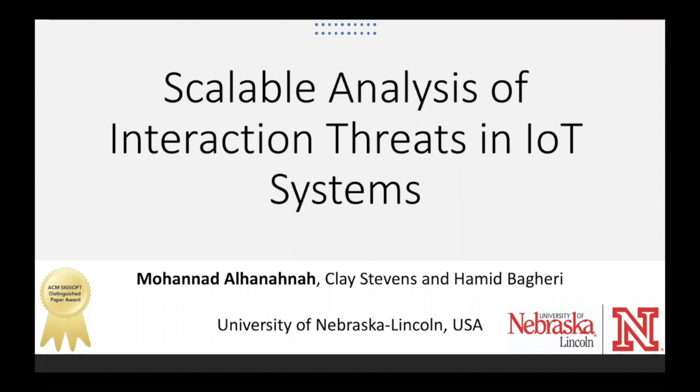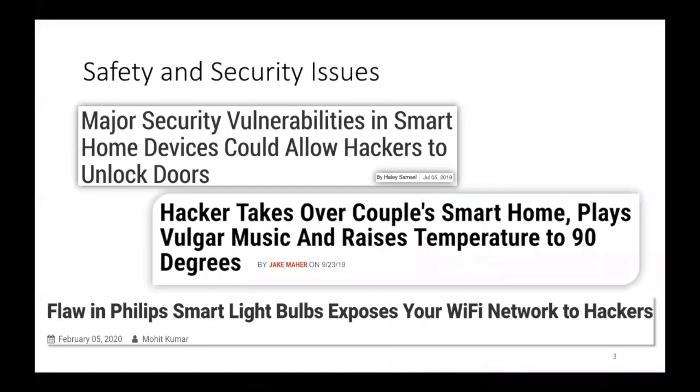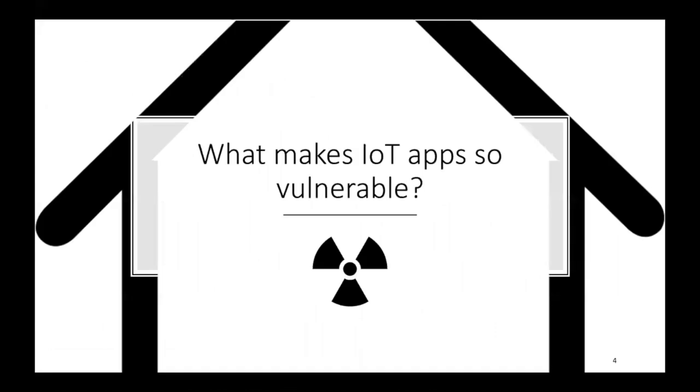Hamid Bagheri. The number of IoT devices is growing, therefore it is expected that by 2025 the number of connected IoT devices will increase by 145%. However, this increment in the number of IoT devices comes with safety and security issues, where an attacker can unlock doors, tamper with the temperature, and get access to Wi-Fi devices by exploiting vulnerable smart home devices. So this raises the question: what makes IoT apps so vulnerable?